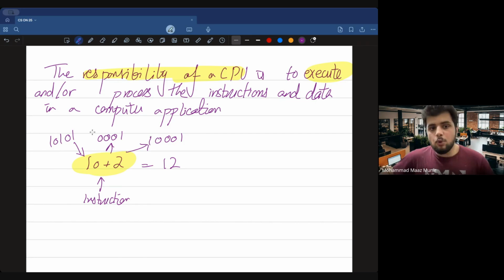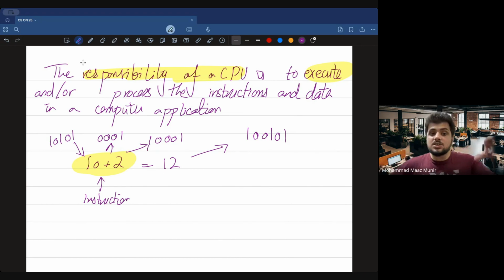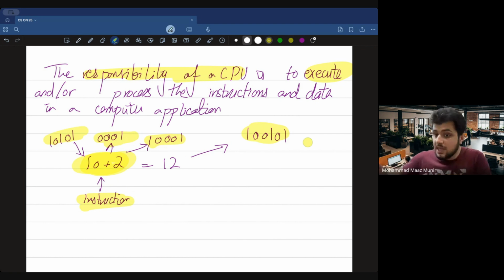Right? So now it will process these things this way, and then he will be like, okay, let's get a new binary which may be like this, this is 12 and now this is stored at this part. All of this process that is happening, getting the data, executing the instruction, processing all of these binary values, storing them at the new instruction place, all this work is being done by your CPU.